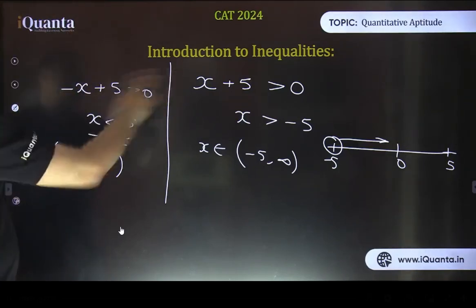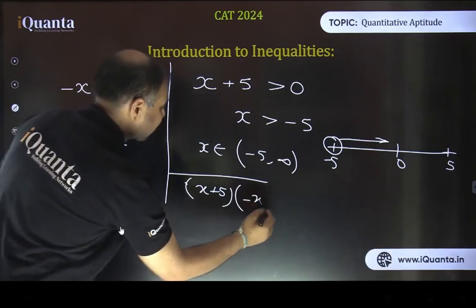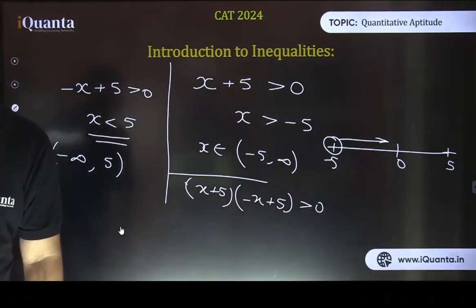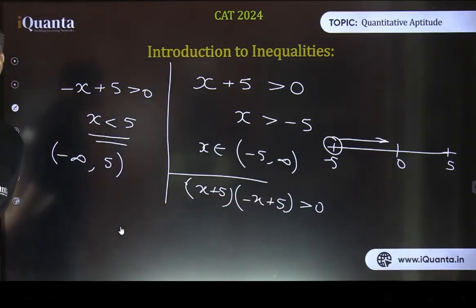Now, if this product is given positive, say x plus 5 multiplied by minus x plus 5 is positive, how to solve it? Please solve this one. X plus 5 into minus x plus 5 is more than 0.